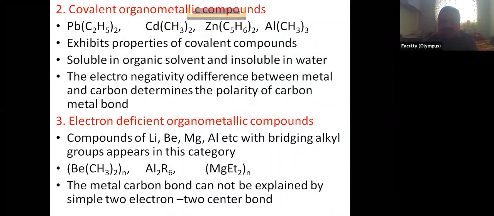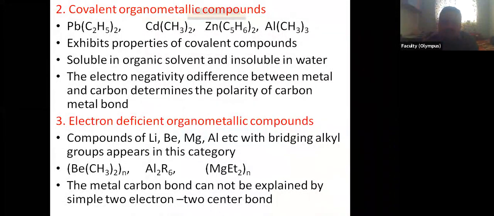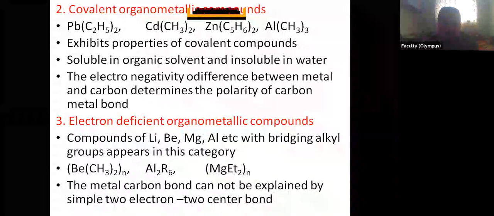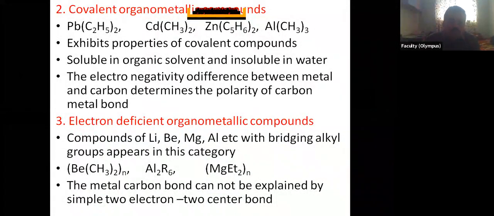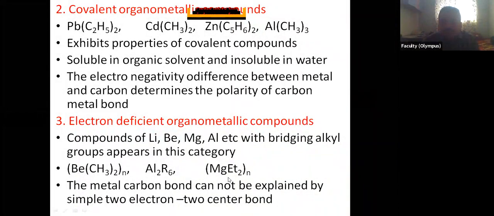Boron B2H6, two hydrogens are acting as a bridge between two borons. They have a particular type of bond that we call a two electron three center banana bond. Okay. So similarly, this is beryllium (CH3)2 n times, Al2R6, Mg ethyl twice. These are the electron deficient organometallic compounds.